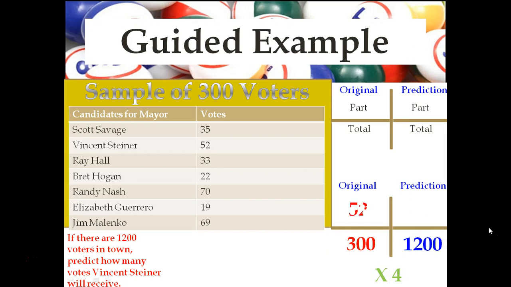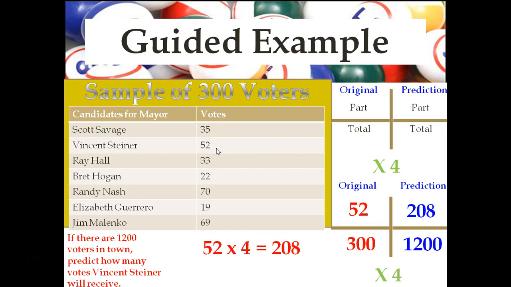So I am also going to multiply the numerator by 4. And of course 52 was the part because 52 voters said they wanted to go for Vincent Steiner. So much like the denominators, where we multiplied by 4, we're going to multiply the numerators, or the top, by 4. So I do some side math. 52 times 4 is 208. So we can safely predict that if we polled or surveyed all 1,200 voters in the town, 208 of those voters would prefer Vincent Steiner.